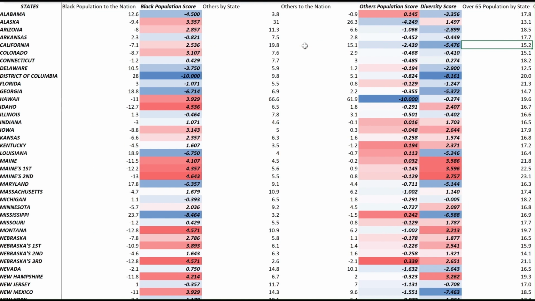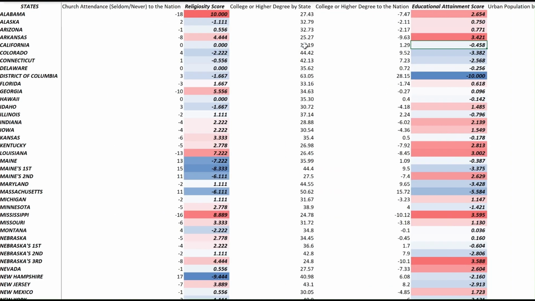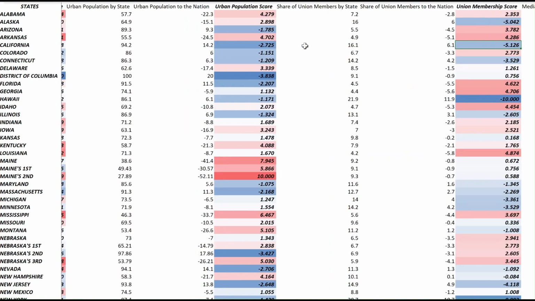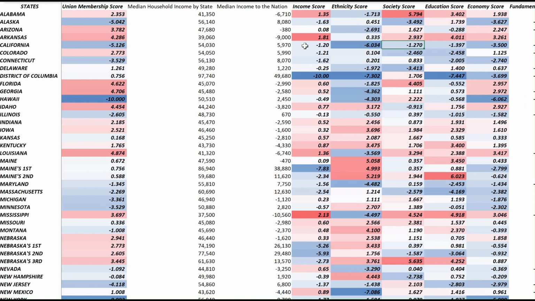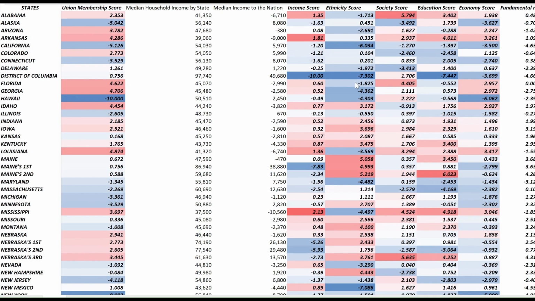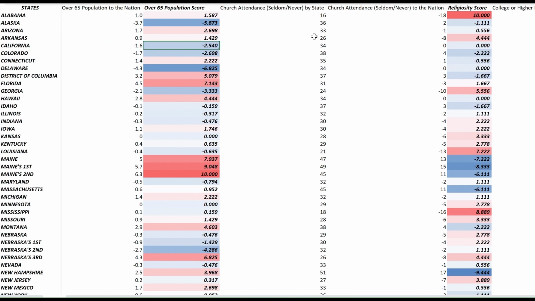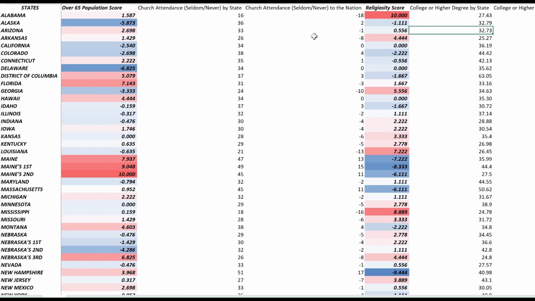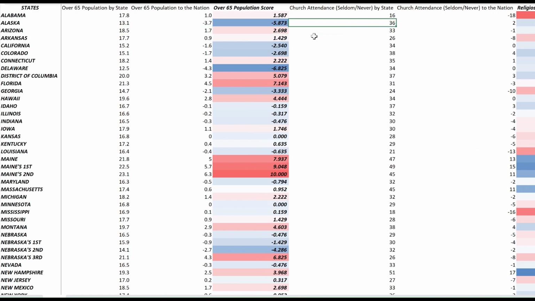So of course, the diversity score makes up one of the four pillars of fundamentals, which is the ethnicity score, as you can see right here. Then the second big mainstay is the society score. The society score takes into account two main things: the over 65 population and a religiosity score, meaning people that say in polls that they go to church always or seldom or never.